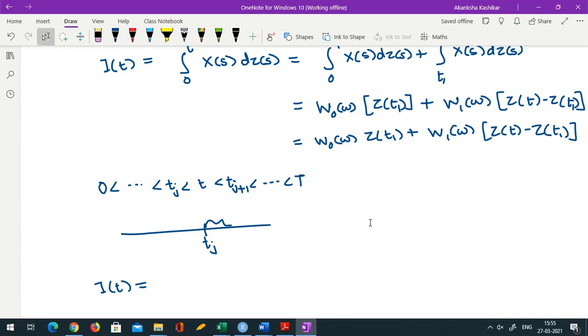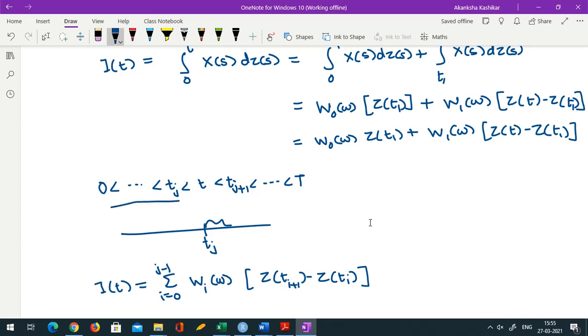Next term is W1 times Z t2 minus Z t1 and so on. So in general it would become W i omega times (Z t i plus 1 minus Z t i), and we have to go with i from 0 to j minus 1, because when I put j minus 1, it becomes Z tj minus Z tj minus 1.